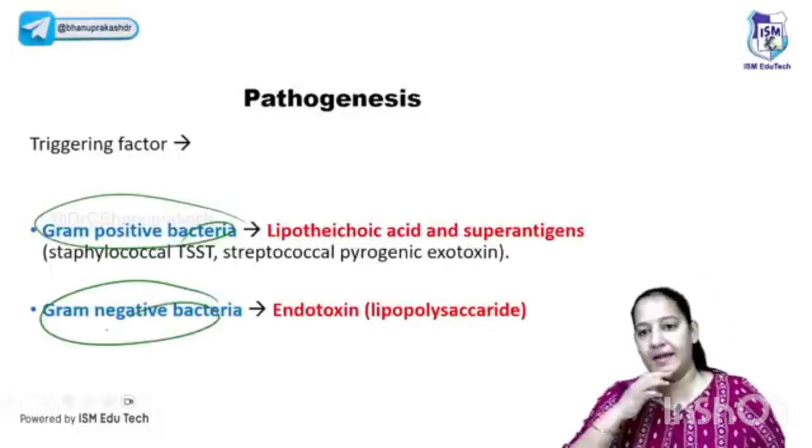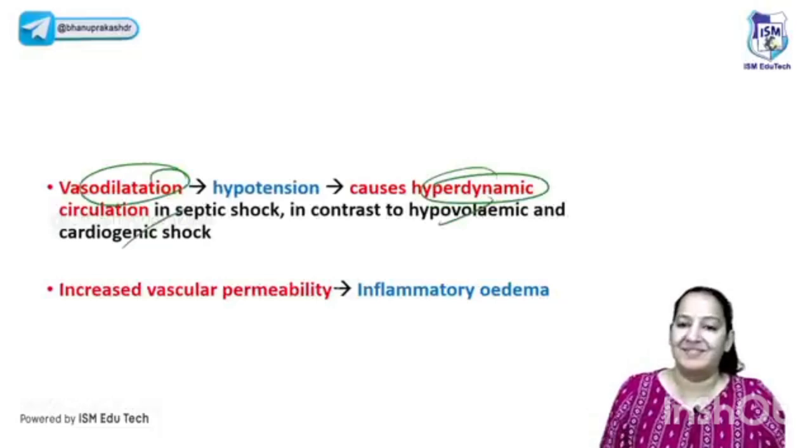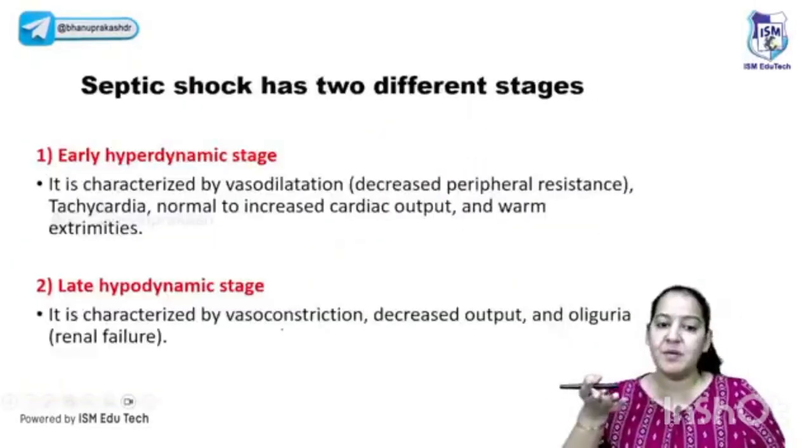Gram-positive bacteria, gram-negative bacteria, both of them can lead to shock. So vasodilatation leads to hyperdynamic circulation, which is in contrast to other two shocks. Right? And increased vascular permeability later on leads to edema. I tried. At least appreciate my efforts. You got the mechanism of the septic shock.